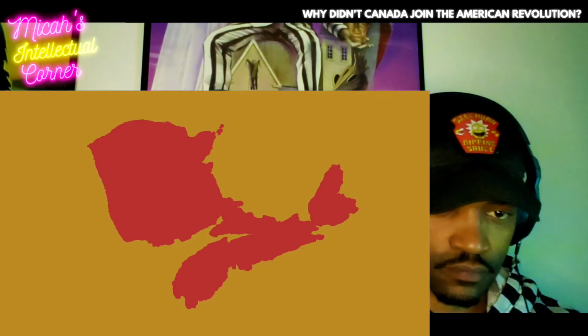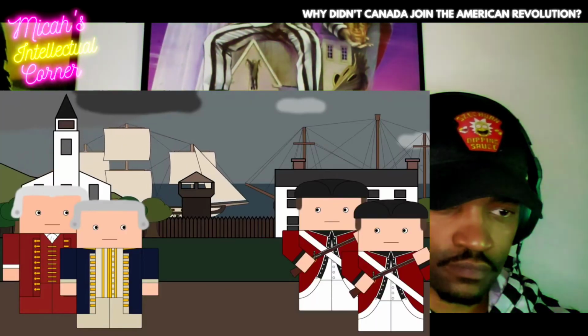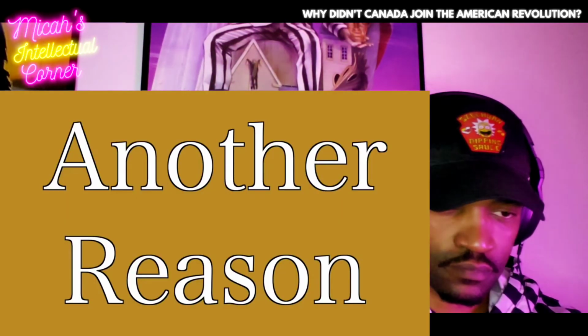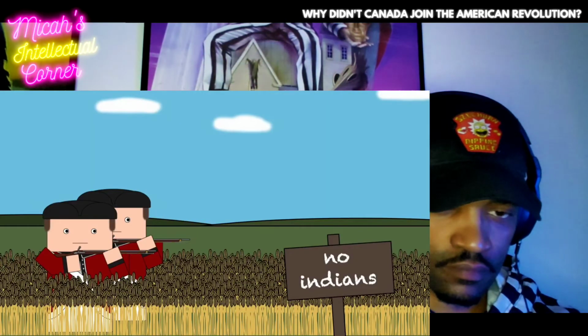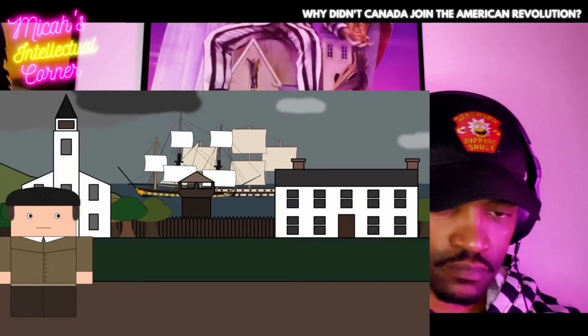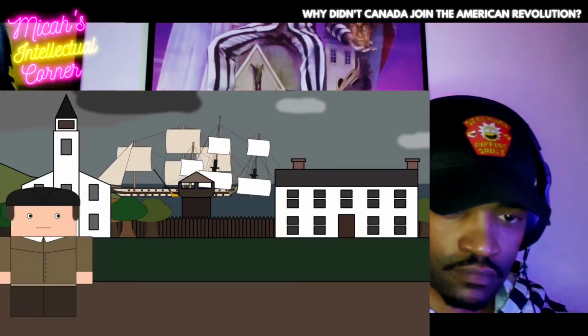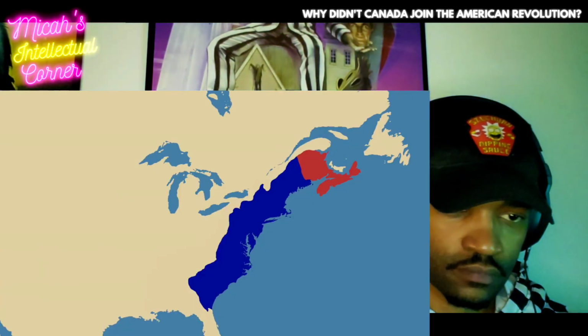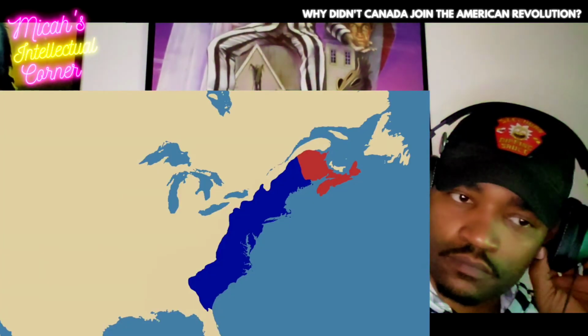Nova Scotia's economy was also reliant on the British military, since Halifax was a garrison town which played host to many Royal Navy vessels. Another factor which secured their allegiance was that British troops were needed to fight off Indian raiding. Speaking of which, raiding by American privateers during the war drastically soured the relationship between Nova Scotia and the 13 rebelling colonies and guaranteed further that Nova Scotia would remain loyal to Britain.